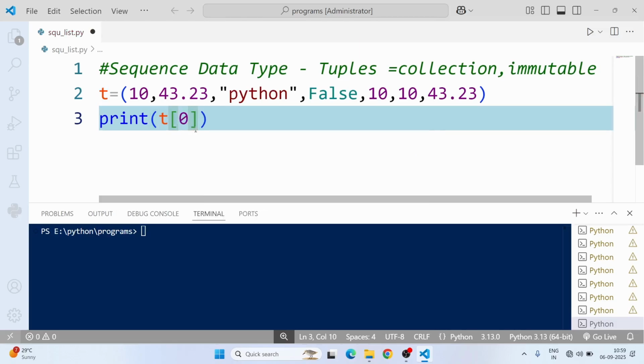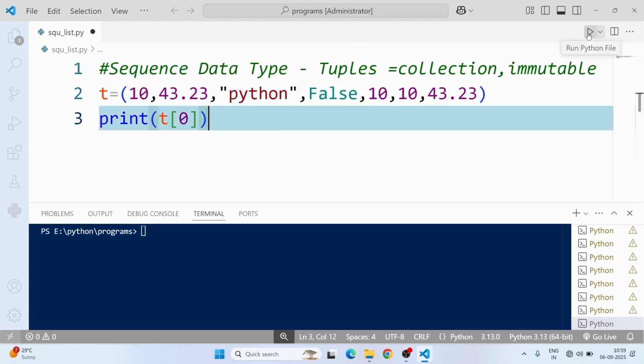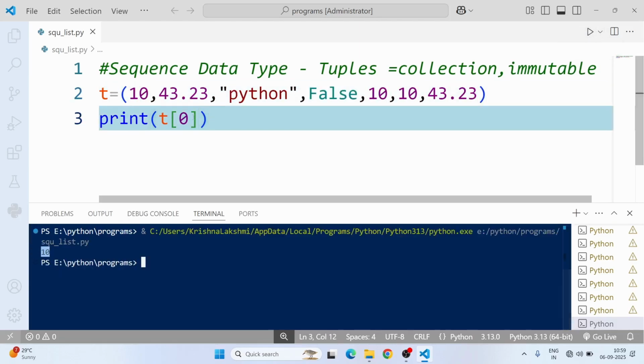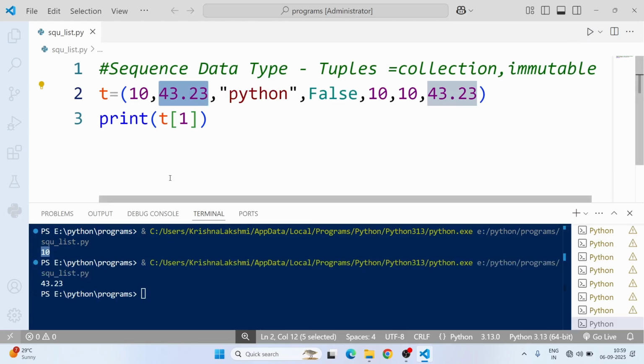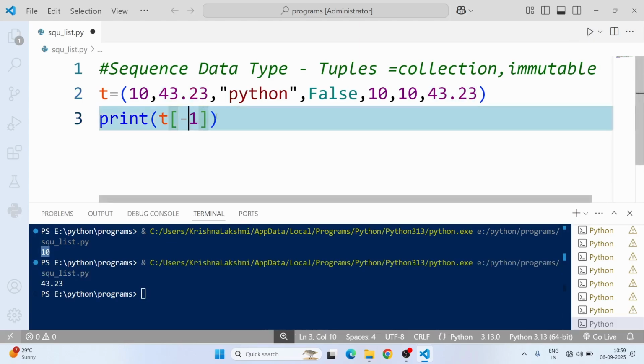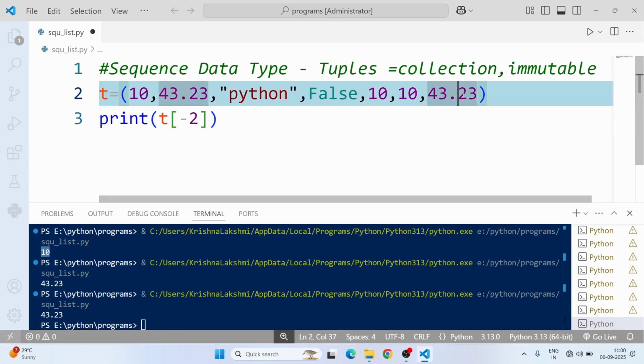Now we are going to access the tuple elements based on index value. Here I am going to use the index 0, that is, the first value will be printed. Now we will check the output. 10 will be printed here. Suppose I use 1, that means the second value, 43.23. Suppose I use -1, the last value of the tuple will be printed, 43.23 again. From the last itself, if we use -2, then 10 will be printed.